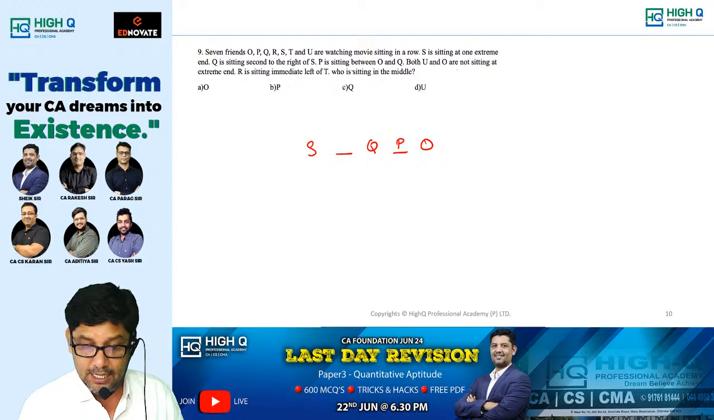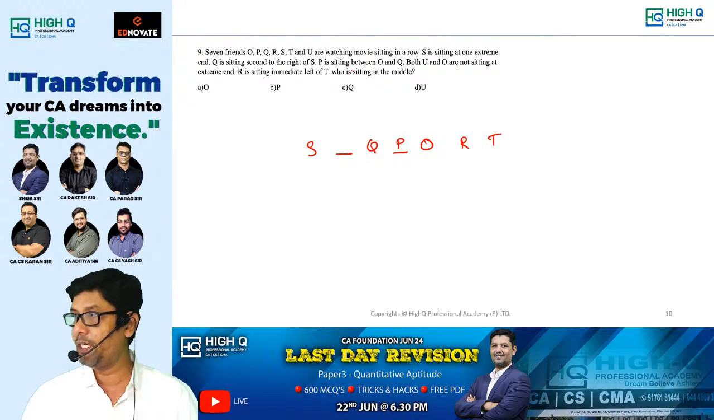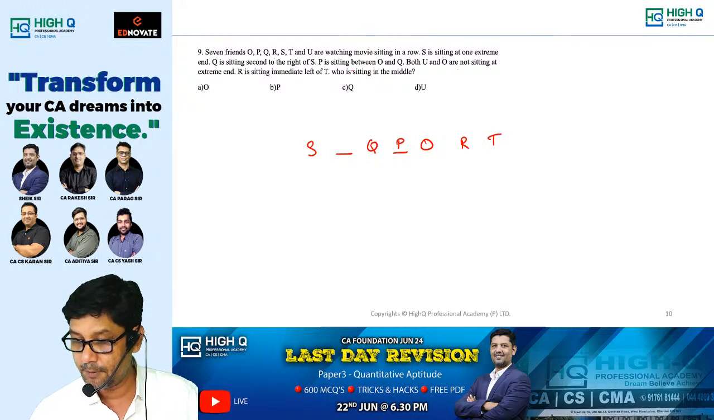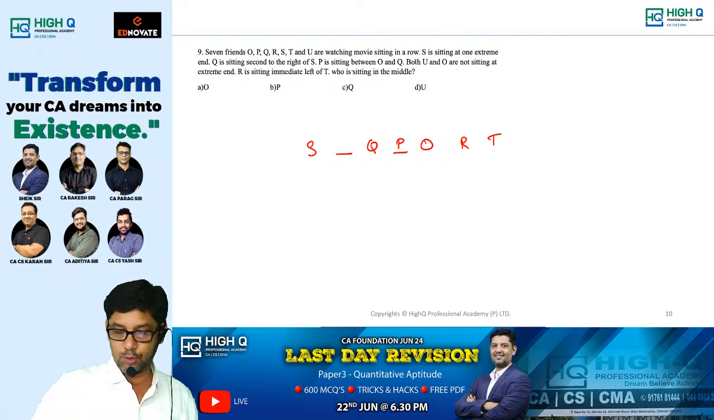Okay. R is sitting immediate left of T. So definitely R and T must be here. Somebody is asking which year paper. This paper is June 24.